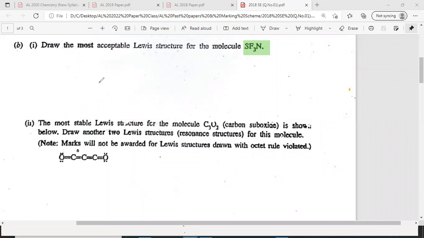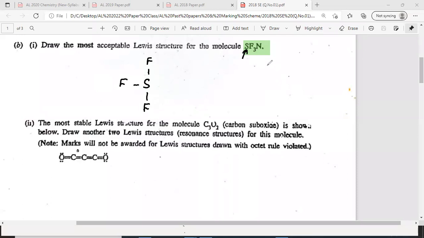Now what is the central atom? Okay, first let's see the central atom here. Sulfur, nitrogen, fluorine: what is the least electronegative one? Least electronegative is sulfur. The least electronegative one will be the central atom here. After that, fluorine is connected with a single bond. Fluorine linked with a single bond.